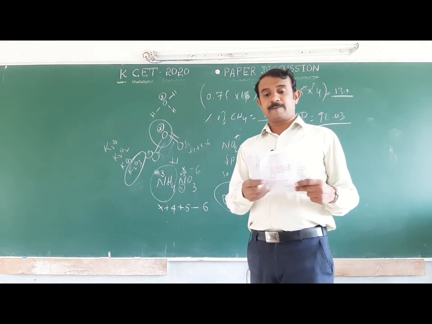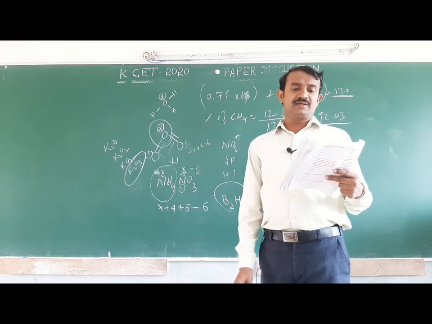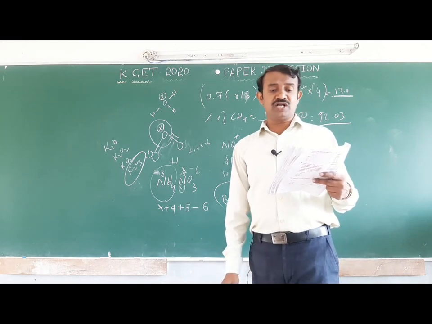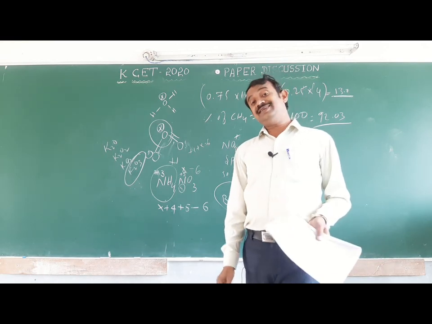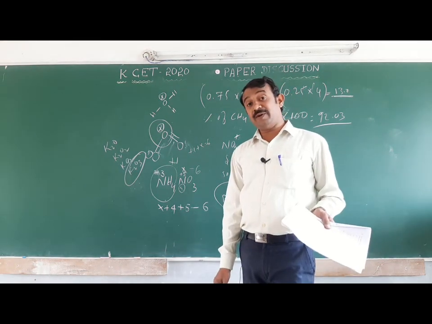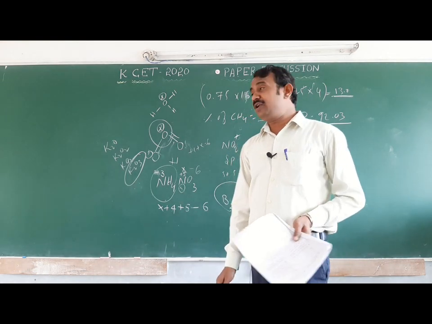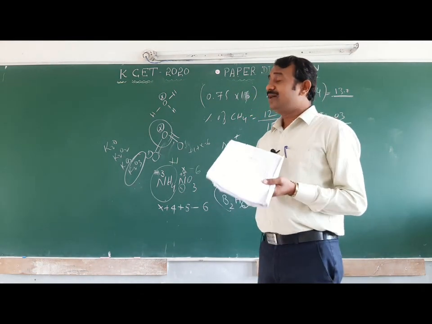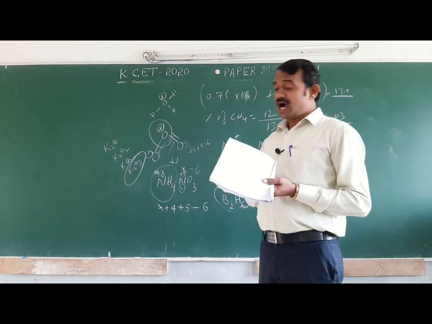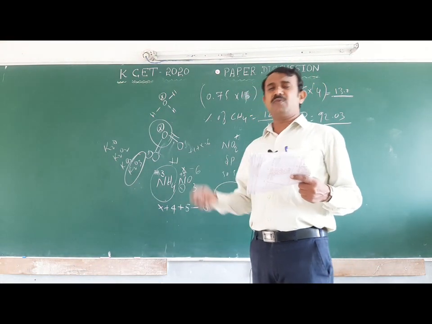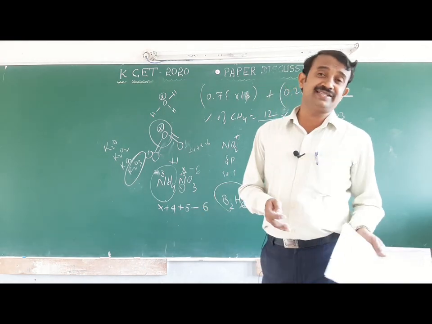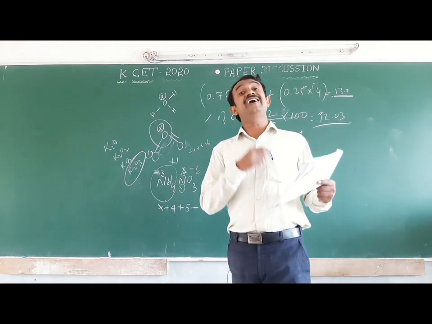Next one. The metal that produces hydrogen with both dilute HCl and NaOH. Which one: lead, tin? You should remember the amphoteric nature. Amphoteric metals are aluminum, lead, tin and zinc. When these react with both hydrochloric acid and sodium hydroxide, they release hydrogen gas.